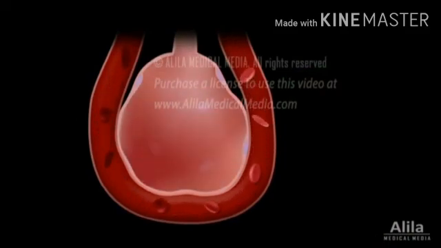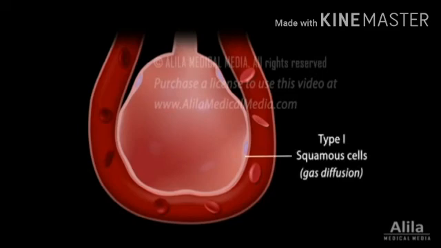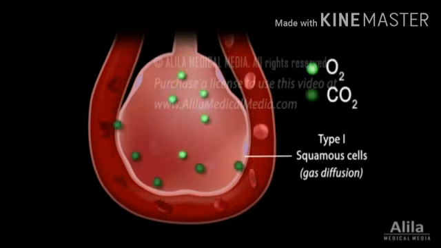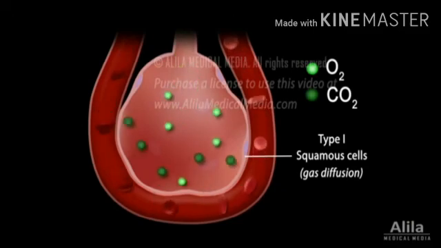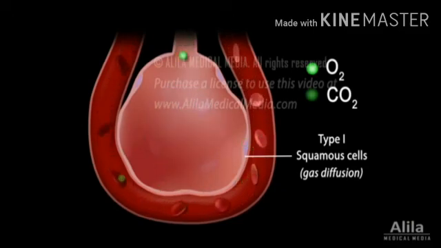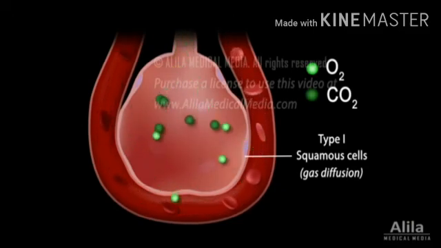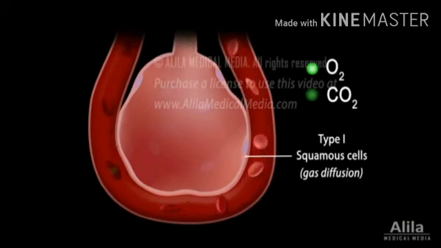An alveolus has type 1 and type 2 cells. The type 1 cell is very thin and the type 2 cell is thicker. You have to see the type 1 squamous cells: they form the gas diffusion membrane that facilitates gas exchange. And the other one is the type 2 cell.